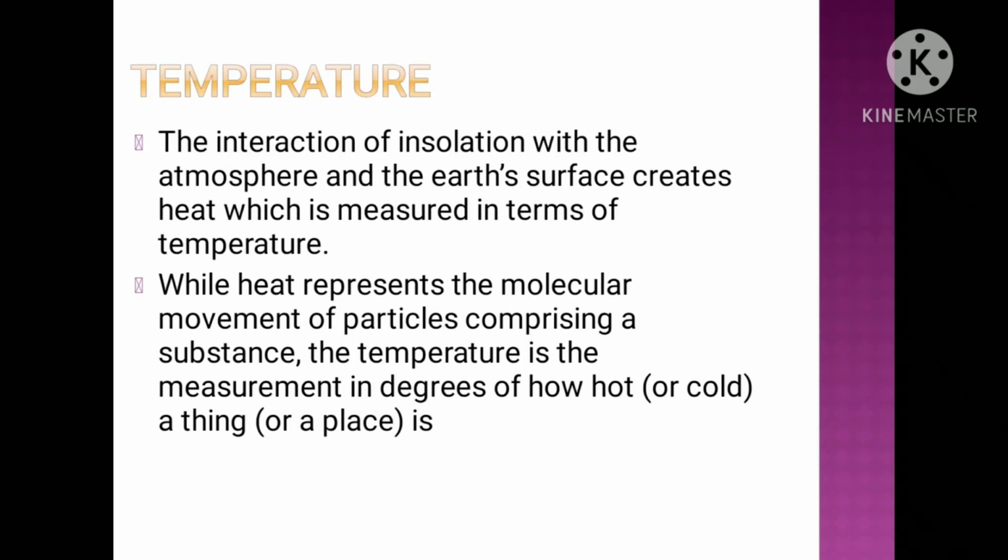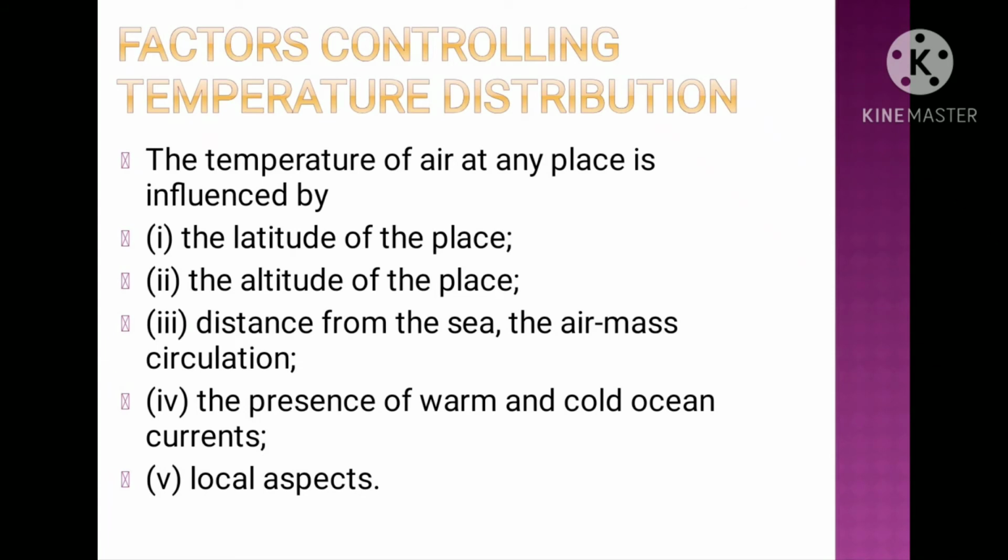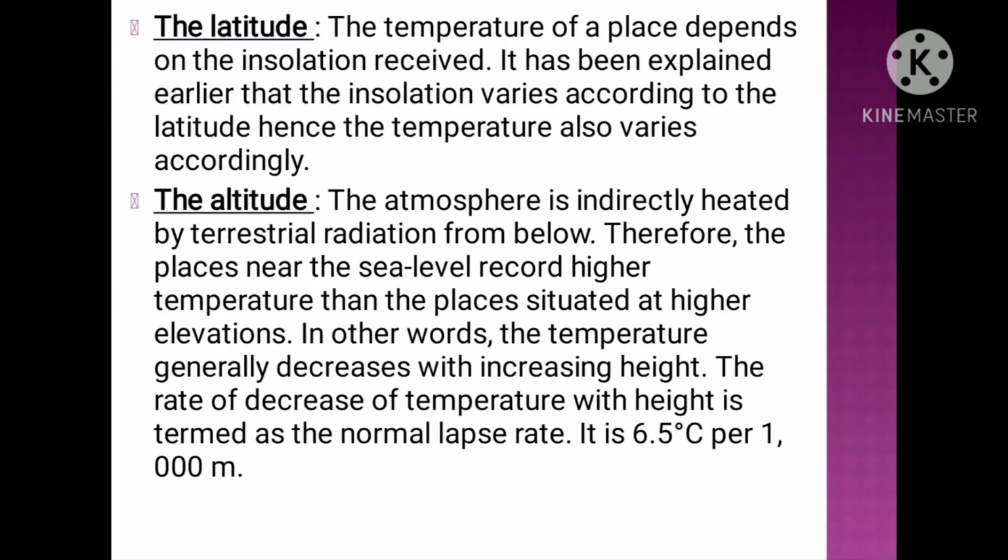So this is temperature. We have a number of factors which control the temperature distribution. We have the latitude of the place, altitude of the place, distance from the sea, the air masses circulation, the presence of warm and cold ocean currents, and the various local aspects. So these are the various factors which control the temperature distribution. So let's discuss them one by one. First one is the latitude.